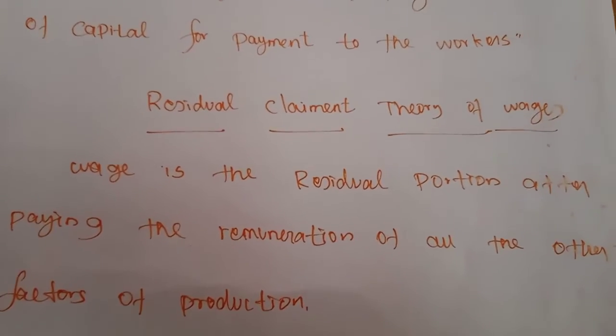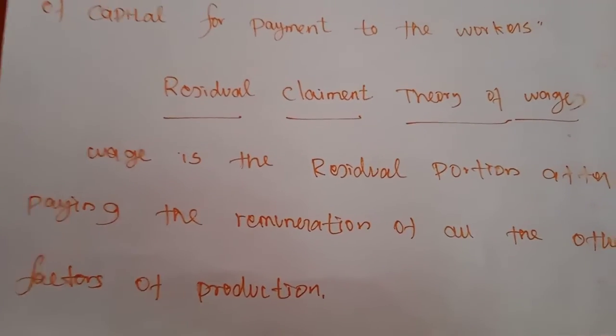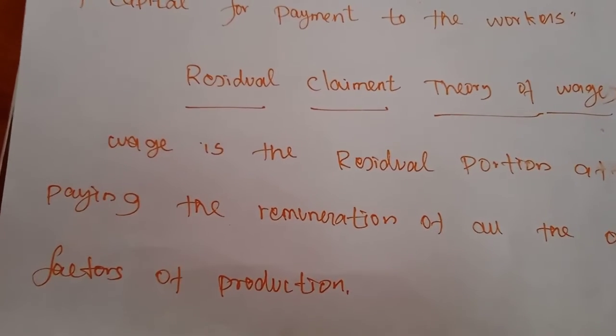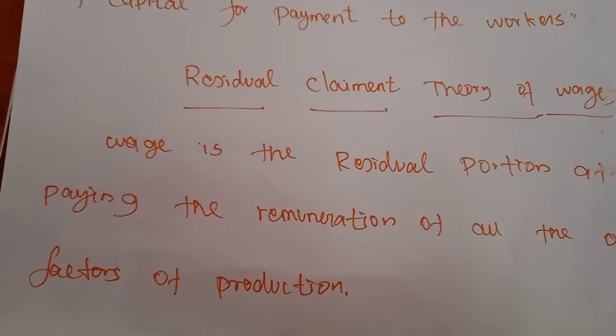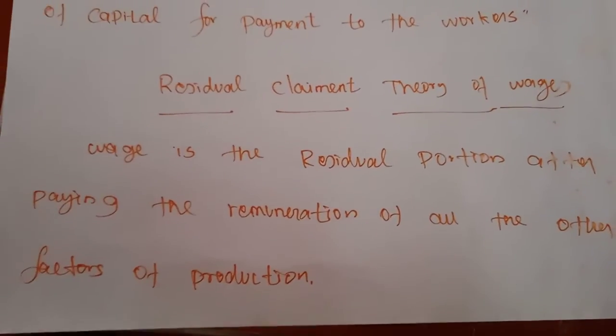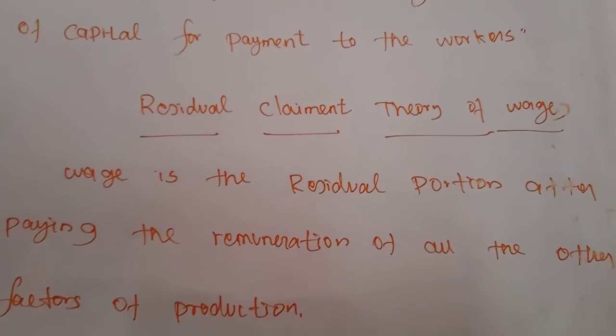So this theory also has one of the criticisms. What do the criticisms mean? This theory does not explain the role of trade unions in securing higher wages for workers. Normally all the factors of production have the right to get remuneration in a prescribed manner.